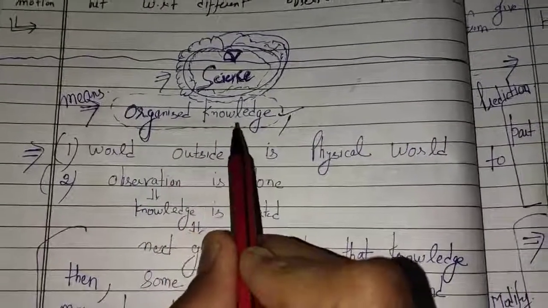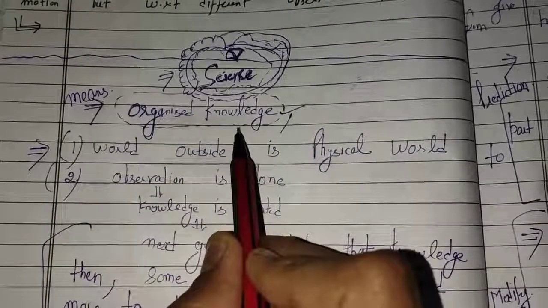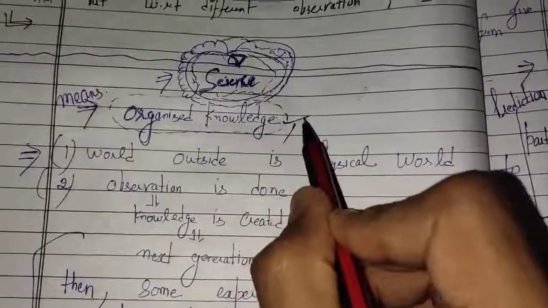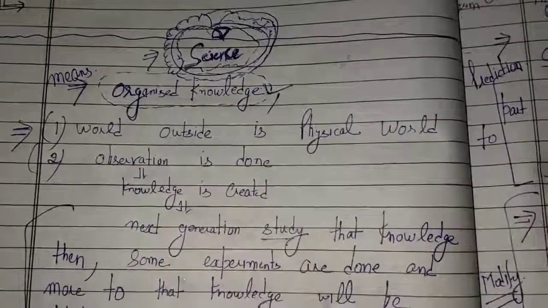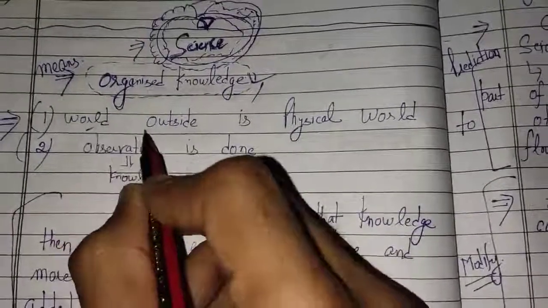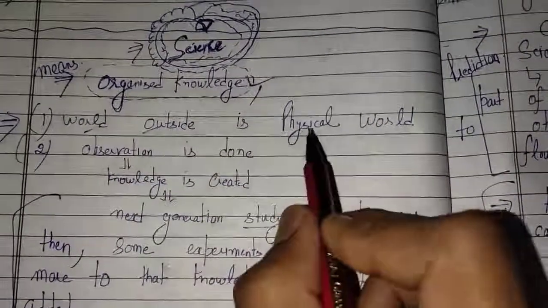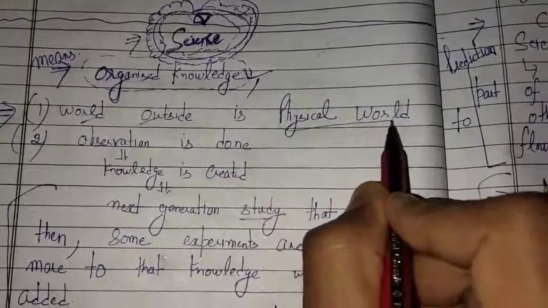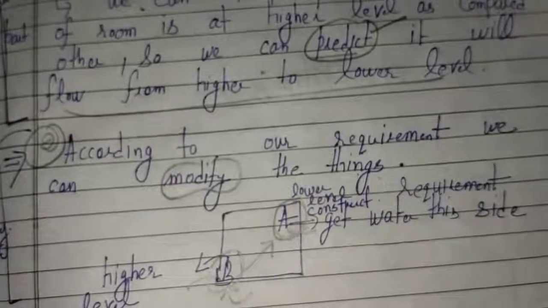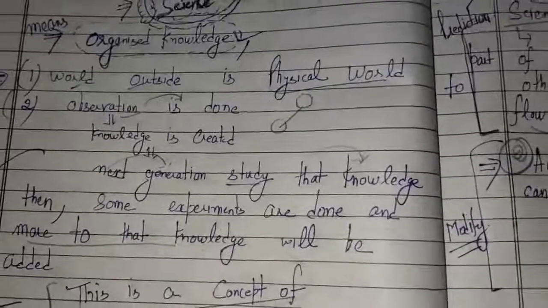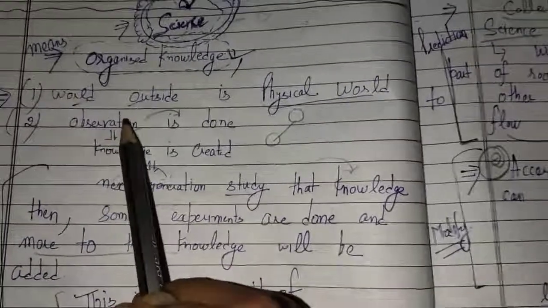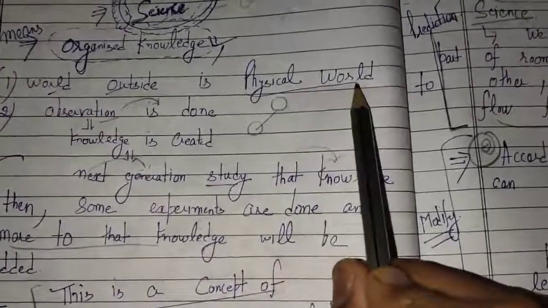What does this organized knowledge mean? We have to get deep into the concept. First, let us start from something. You know that the outside world that we are seeing outside is a physical world. So what we are doing is observing something in the world or nature.